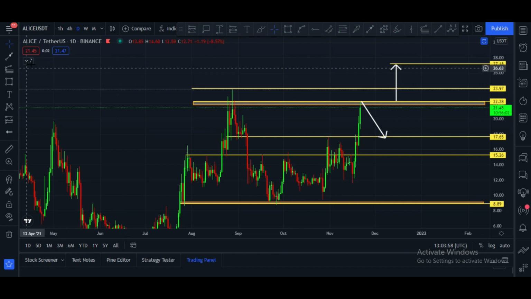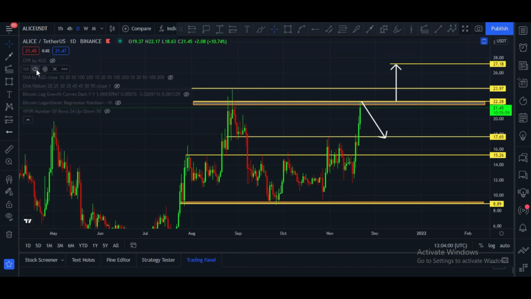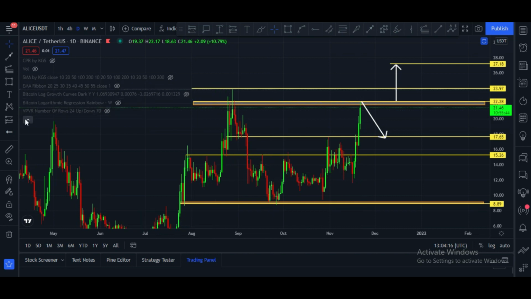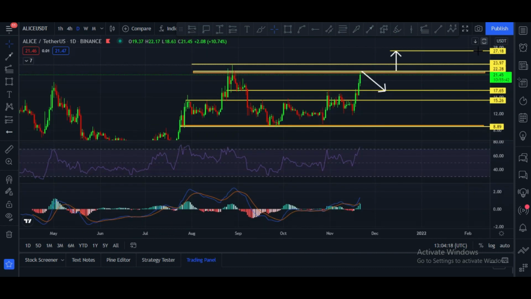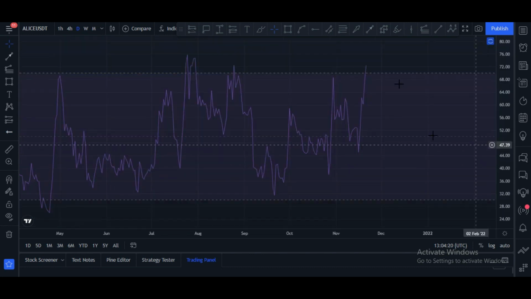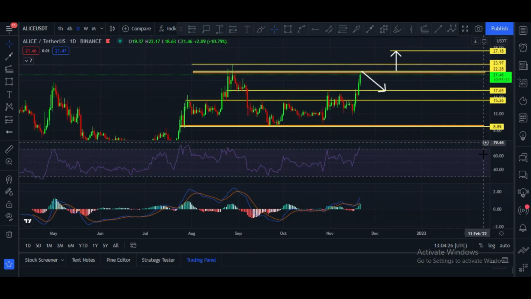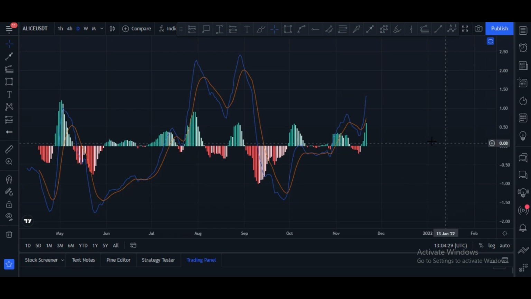And let me please show you some indicators. First of all, volume. There is good volume in the daily chart, that is a very good sign. EMA ribbon. The EMA ribbon is turning into a support, that is a good sign because candles are far above. Let me please show you the daily RSI. Daily RSI is extremely bullish and it is at 72. This will be the signal that price maybe can go further up.